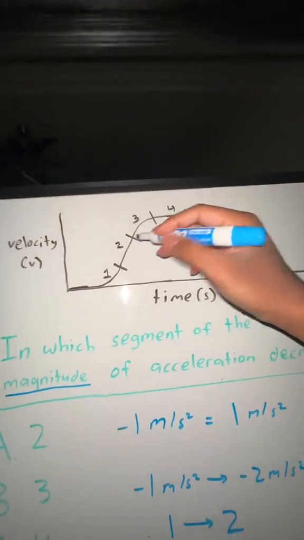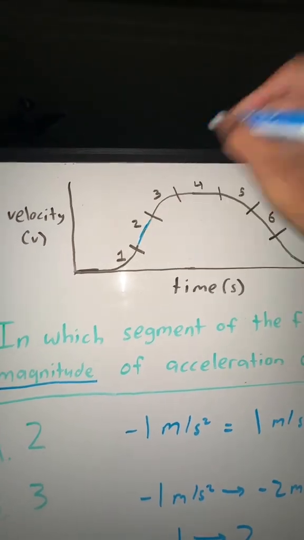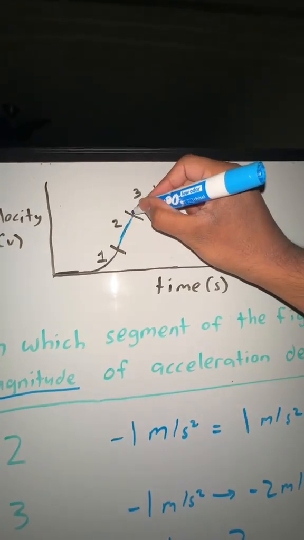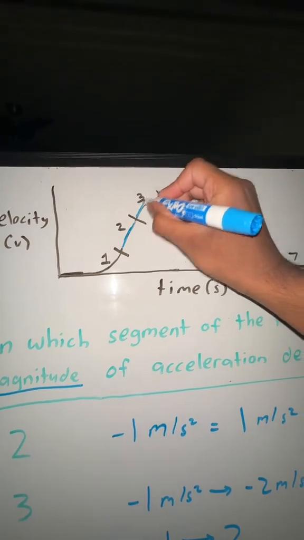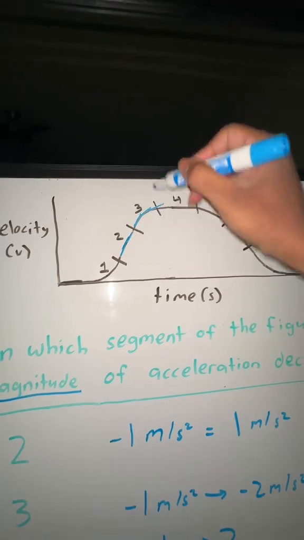Let's take a look. At number 2, your starting slope is kind of linear. The slope is the same throughout, so that is not increasing or decreasing really in my opinion. Now, number 3, look, you started like this. Your slope started up like this, but as you go further along, the slope is flattening out. You went from like this to this.